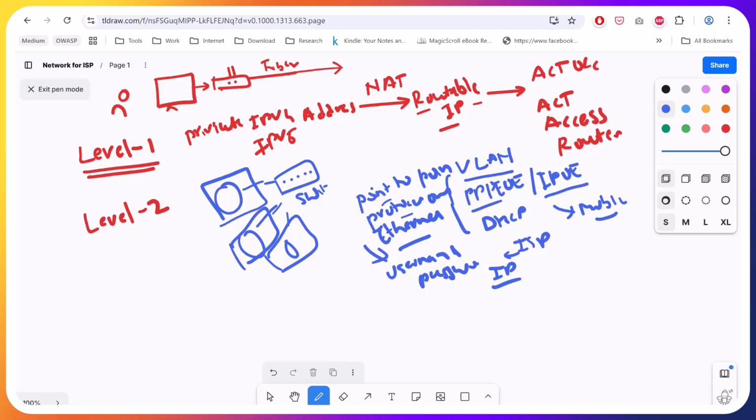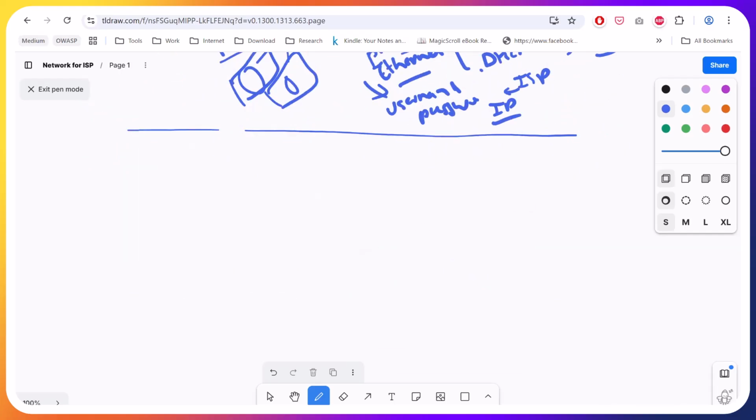And DHCP we have seen, right? What is DHCP? DHCP is assigning an IP address to our devices. So this is also used in this. Now, how does all this fit together? Let's see how everything we have seen fits together. So it fits together like this.